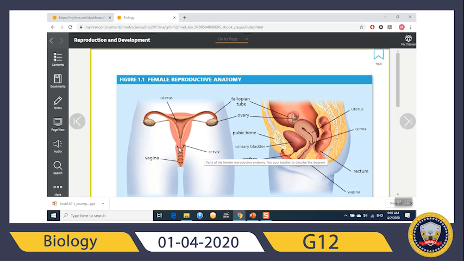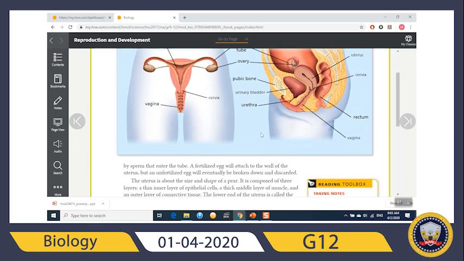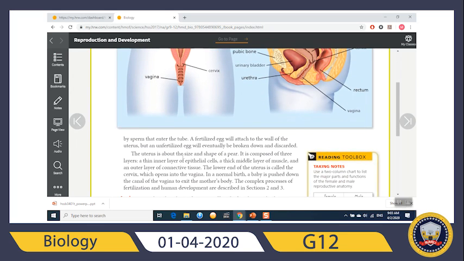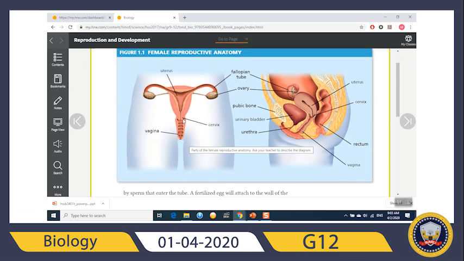This will come later. What the book mentioned here is that the lower end of the uterus is called the cervix. So the cervix is here, the lower end of the uterus. The baby will go through the cervix, as we will learn later.